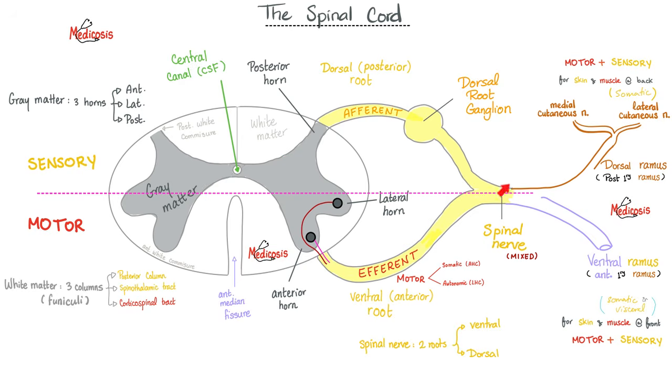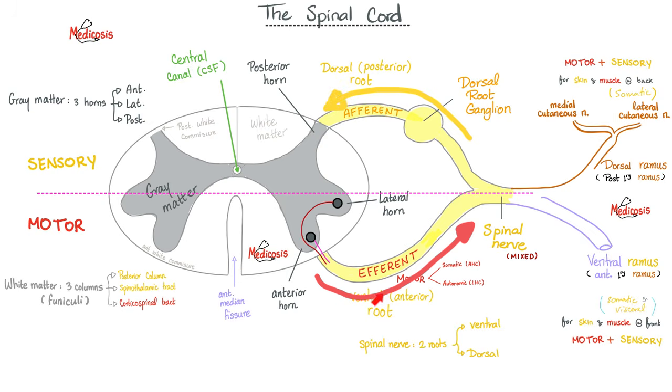Which is here. This is your spinal cord. Again, you draw your line in the sand like this. Anterior is mostly motor, posterior is mostly sensory. This is efferent, this is afferent. Efferent is motor, okay? It starts here and goes somewhere else. But afferent is sensory. Cool.